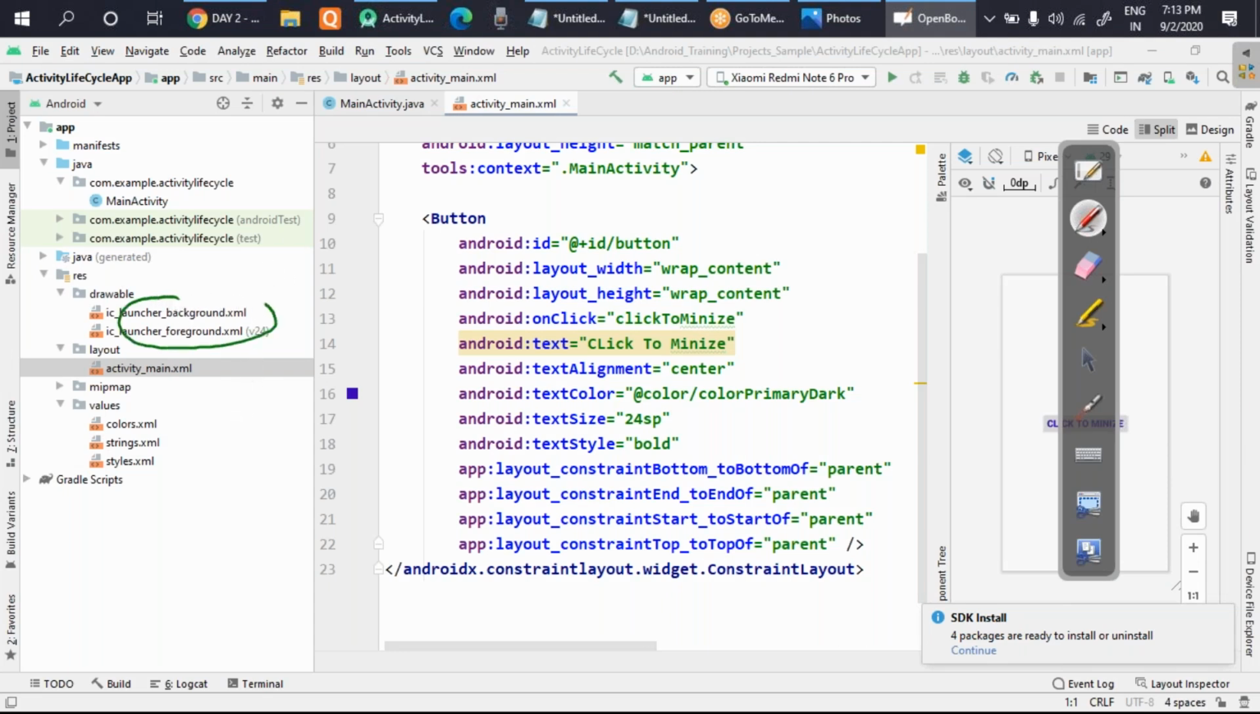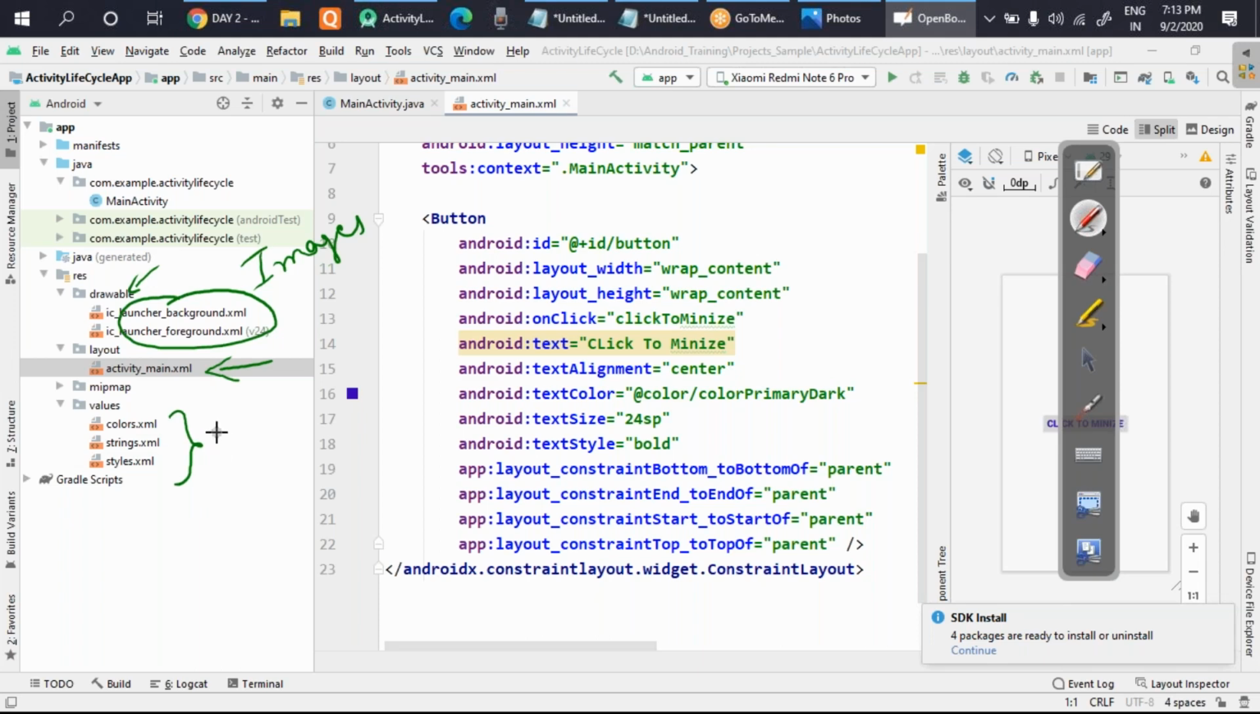Inside the drawable folder, we will put all the images. So if you want to use some kind of images in your app, you will drop them in the drawable folder. If you want to create more than one front-end design, you always have to drop it inside the layout folder. And the values folder, what it does, it takes the data.